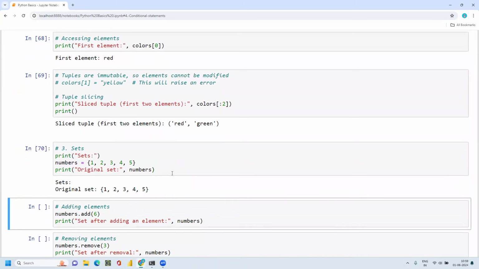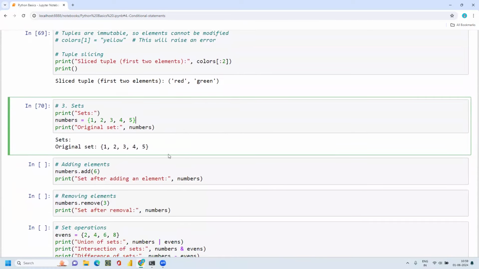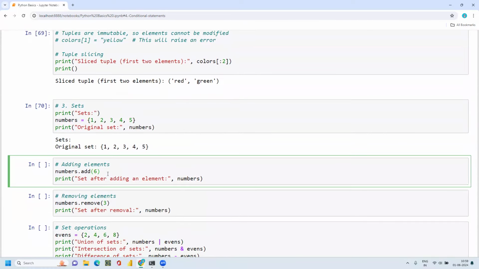Here I just assigned a set of numbers, 1, 2, 3, 4, 5, the original set and the numbers. This is how you can represent a set with these brackets. And here sets are mutable, like lists. We can add anything, or we can remove anything, we can replace any element inside it. So sets are mutable data types.